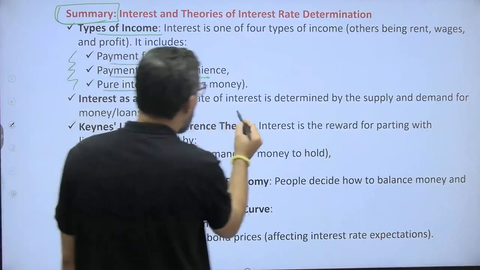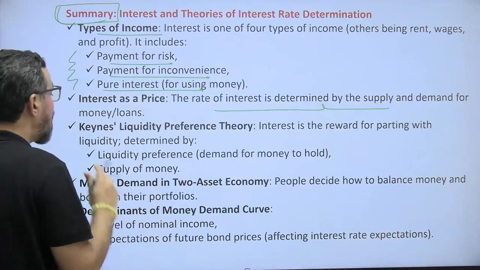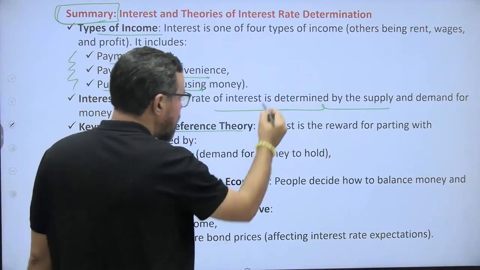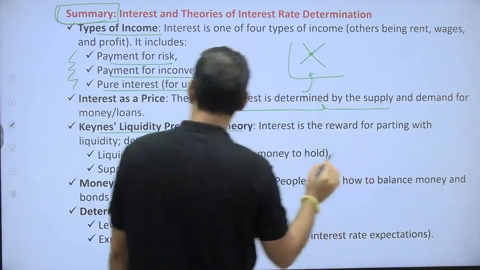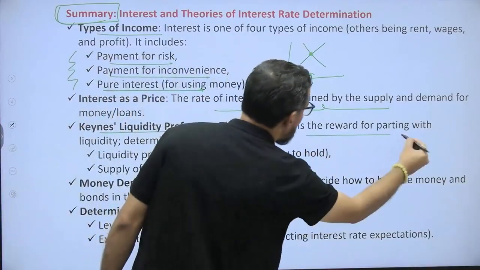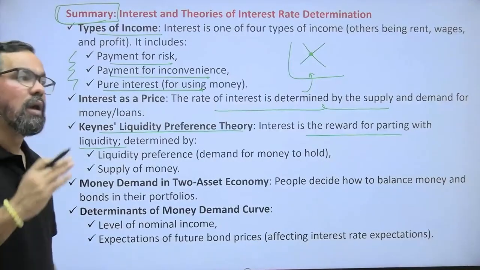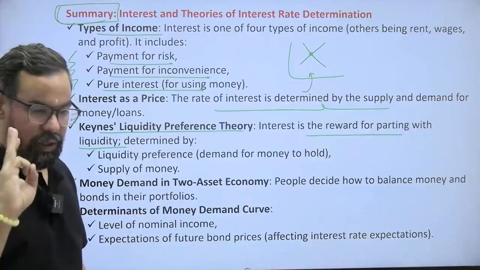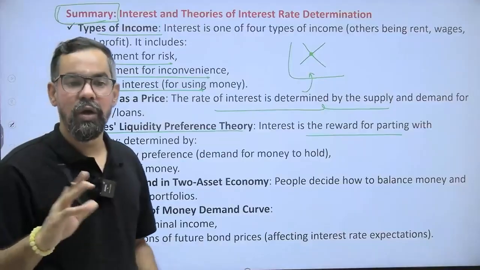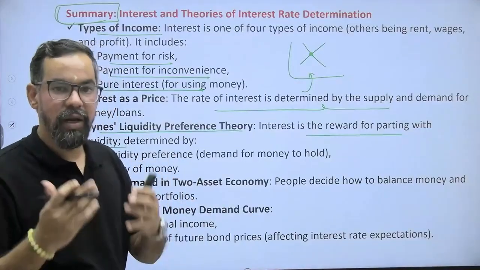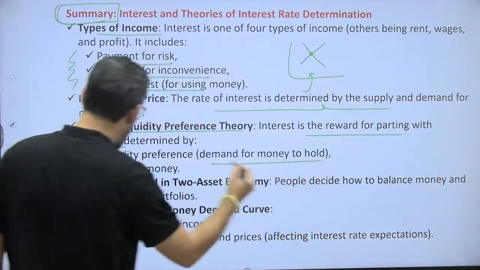Interest as a price: the rate of interest is determined by the supply and demand for money or loans. Keynes's liquidity preference theory: the intersection point generally decides your interest rate as per this theory. In Keynes's theory, interest is the reward for parting with liquidity, and people prefer more liquid assets and retain their liquidity to achieve 3 motives. The first is the transaction motive, another is the precautionary motive for contingencies, and the third is the speculative motive. So liquidity preference means demand for money to hold, and supply of money.